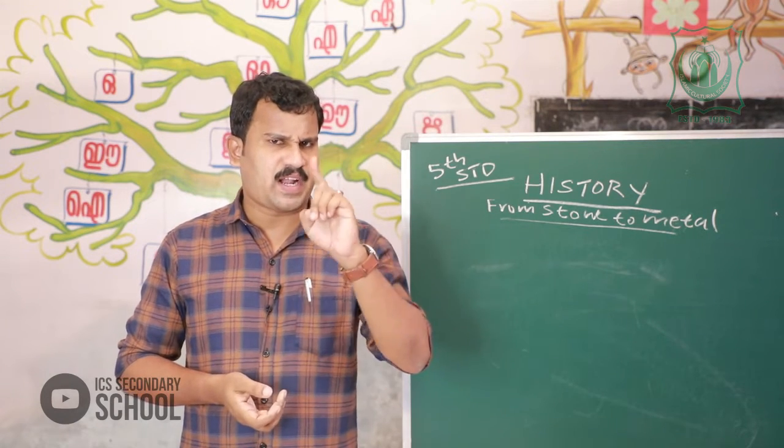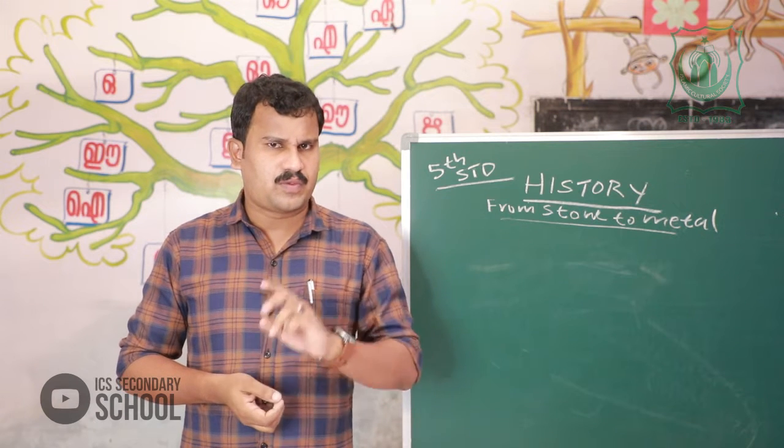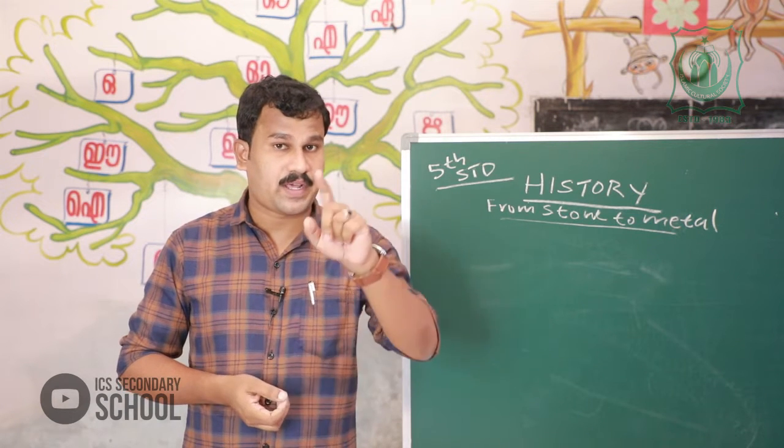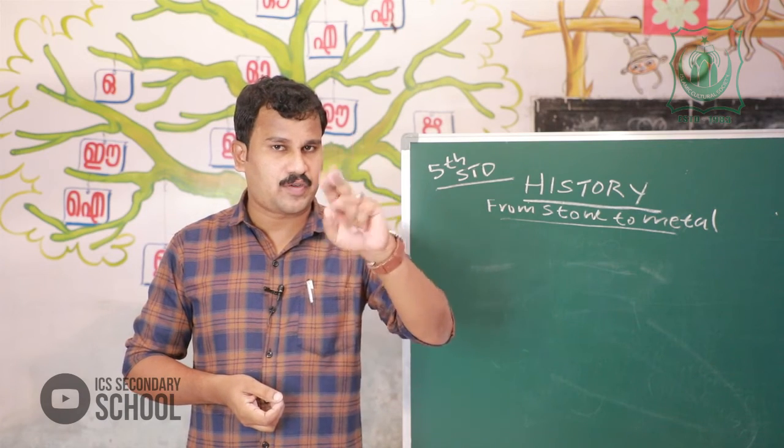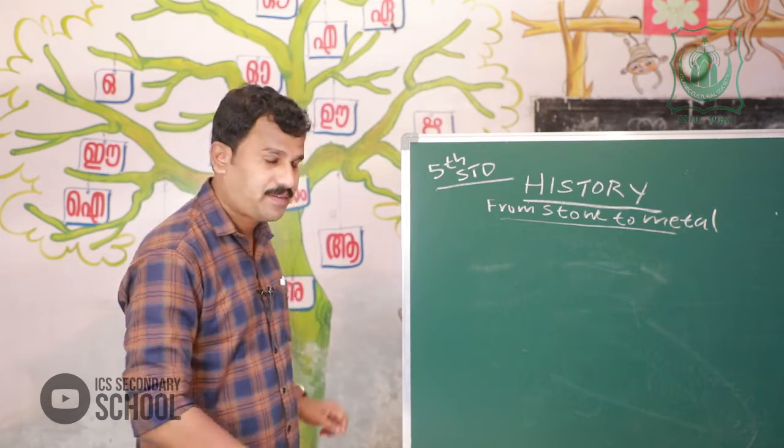The Stone Age is mainly classified into two types. What are they? Do you remember?